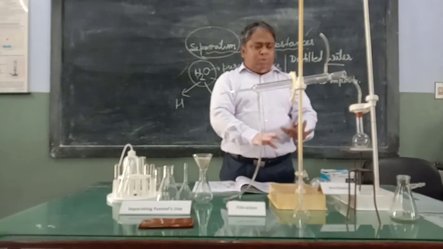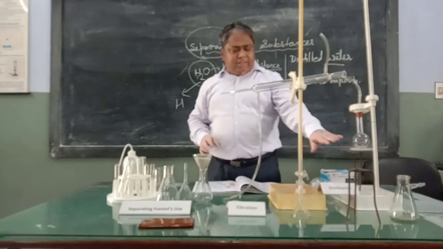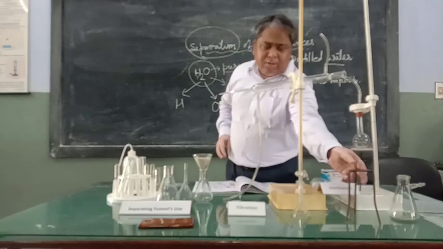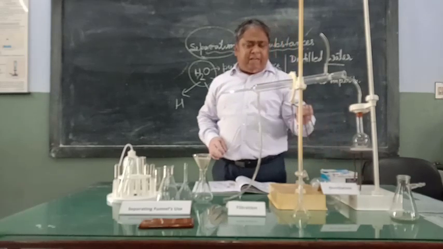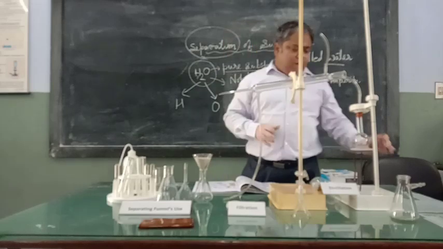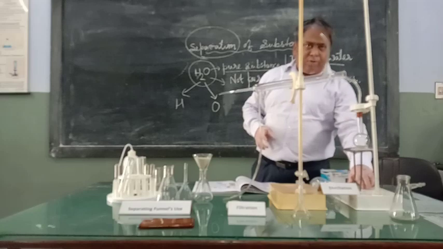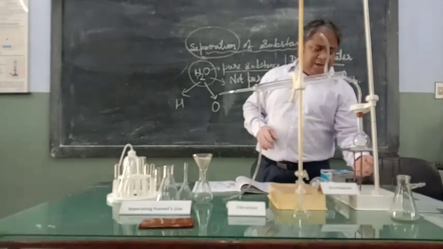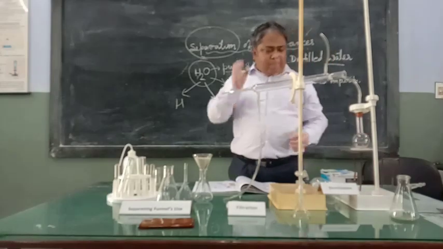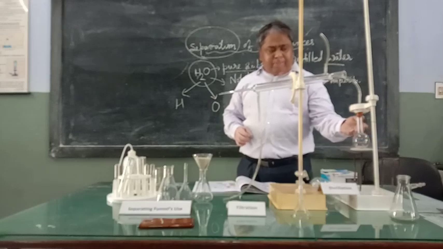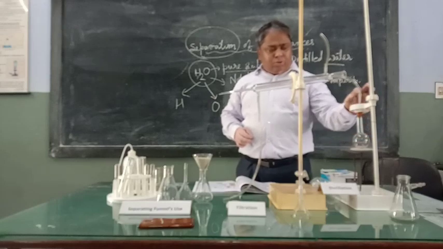So what we have used here is a tripod stand. It gives a base support. Now below this we will put one spirit lamp so that the water here can be warmed. When the water is warmed slowly, then vapor of the water will come out through this glass tube.